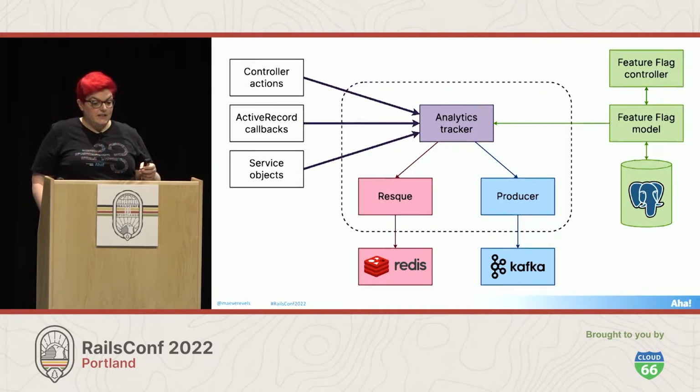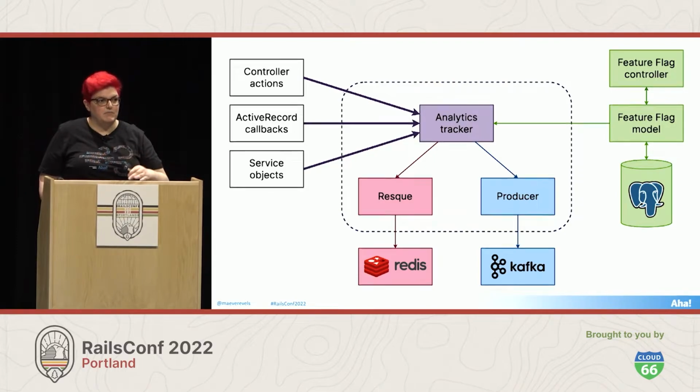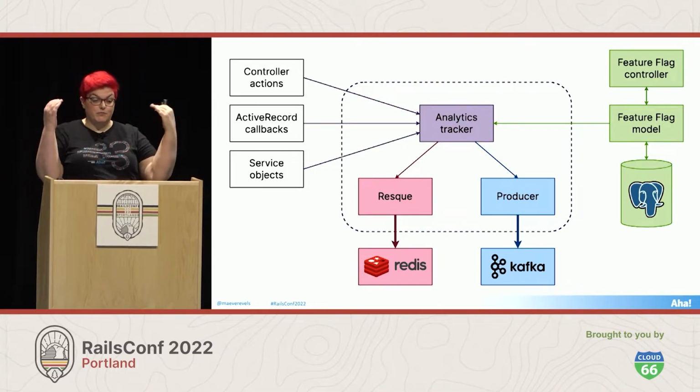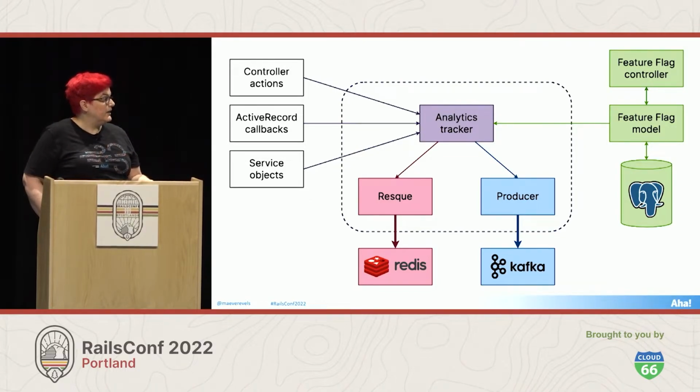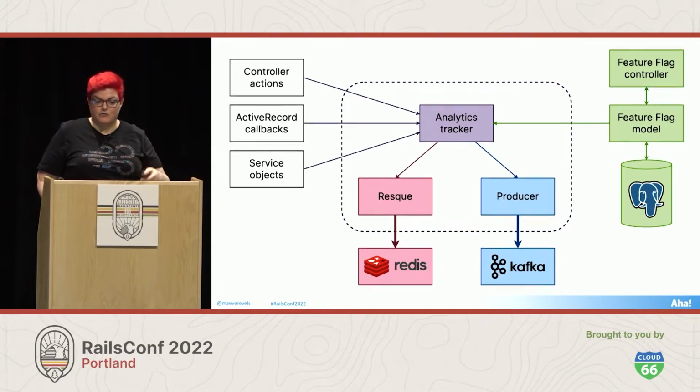All of the incoming messages to the analytics tracker are also enabling points, and any decisions we make here will change the shape of the event payload. And then the places where arrows point outside the seam are where we're going to write assertions about behavior. So this is where we're going to ask, did we send the expected payload to the correct remote system? That's the behavior we really care about testing here.